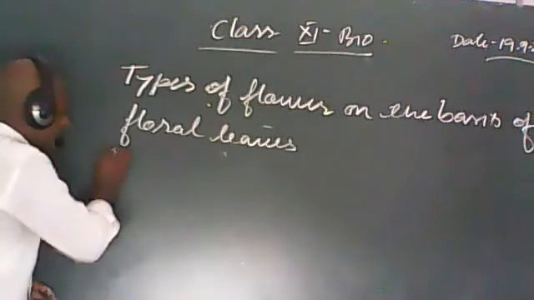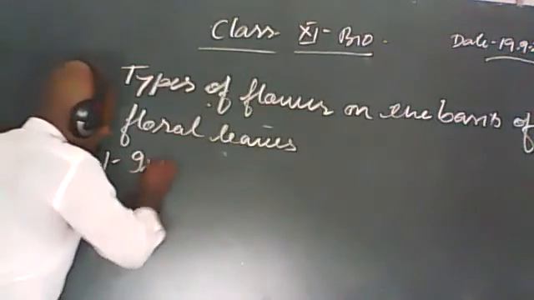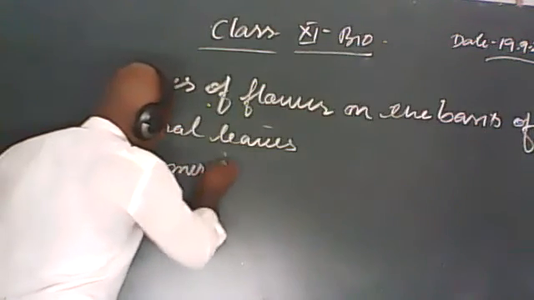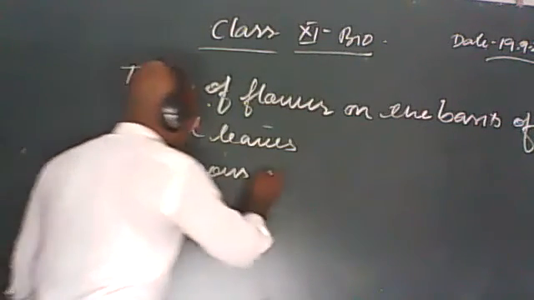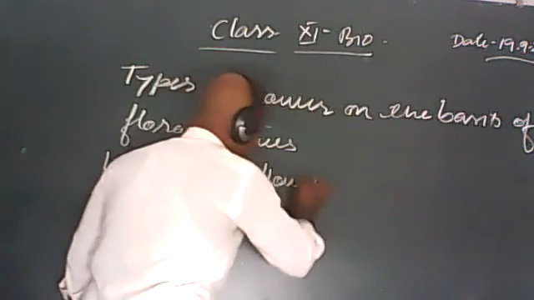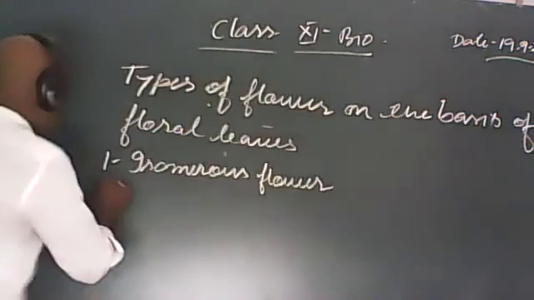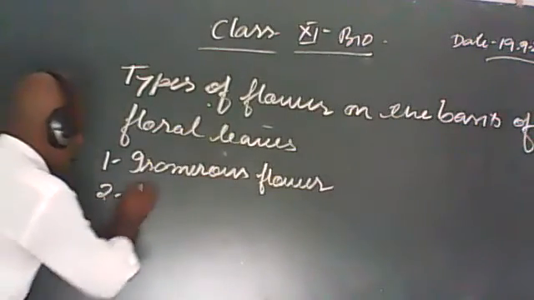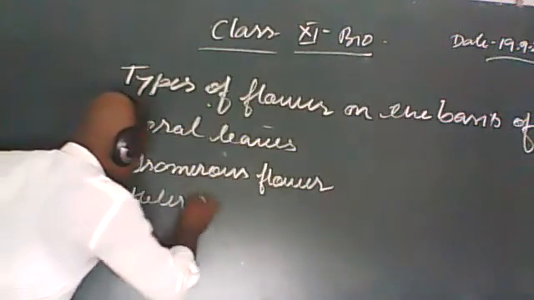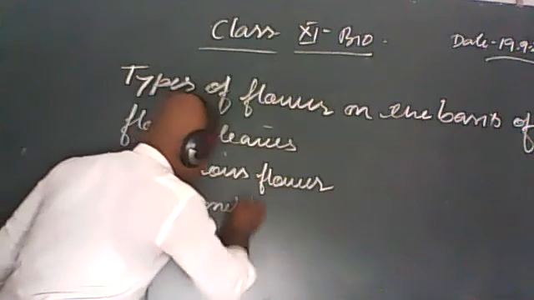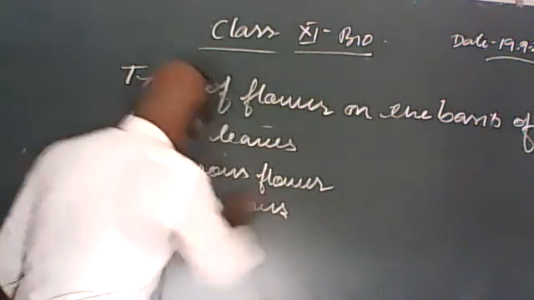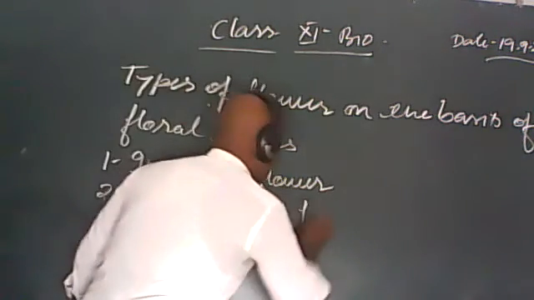One is isomerous flower, and the other is called heteromerous flower.